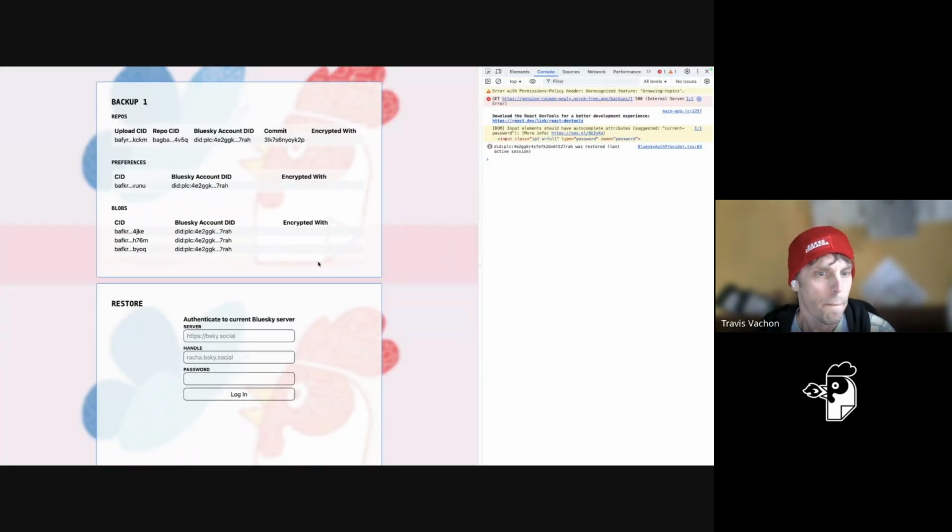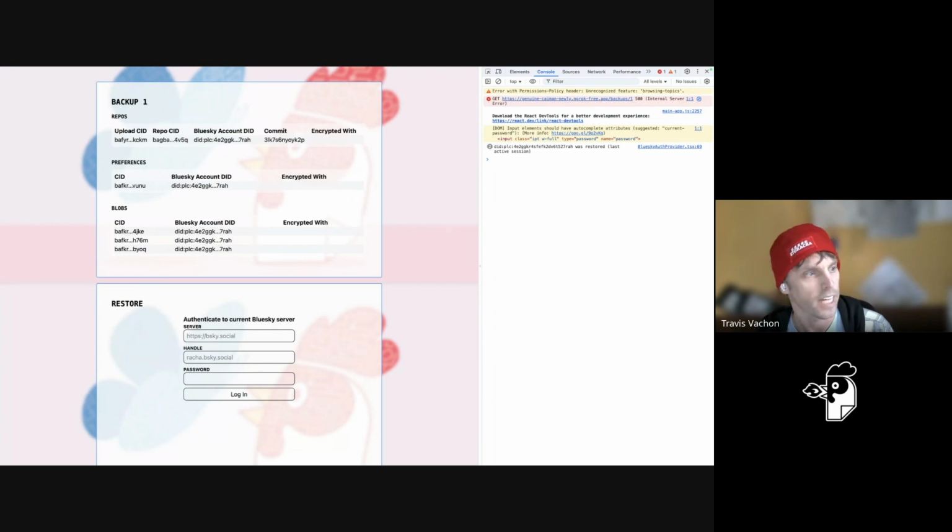Well, that's neat. But what if I want to actually restore to another Bluesky PDS? The cool thing about Bluesky is that it can work with personal data stores hosted outside the Bluesky network. Bluesky hosts an app proto personal data store server, but you can move your account to your own personal data store server.